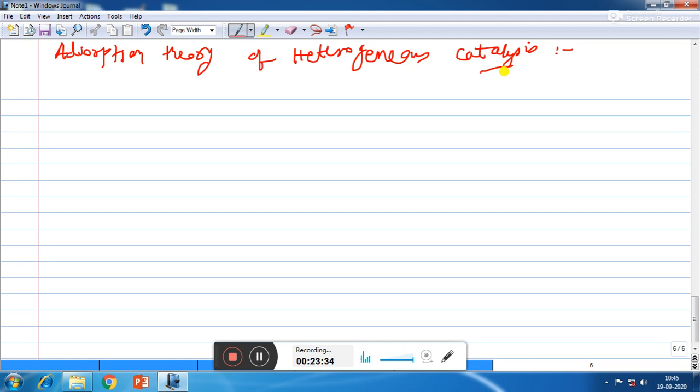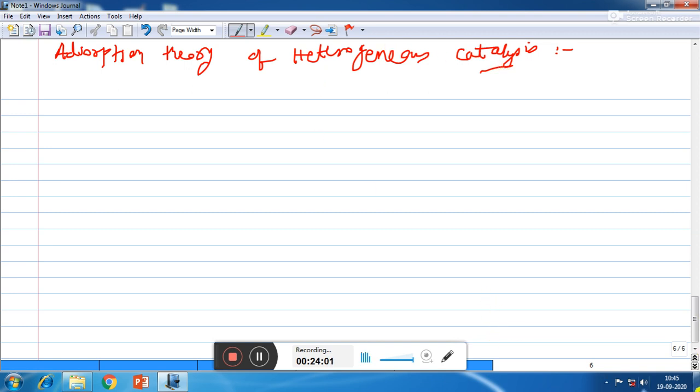The reason behind it is that when the reactant is adsorbed on the surface of catalyst, heat is released, and this heat of adsorption is responsible for the increase in the rate of reaction. But now we will talk about modern adsorption theory, which involves intermediate compound formation.